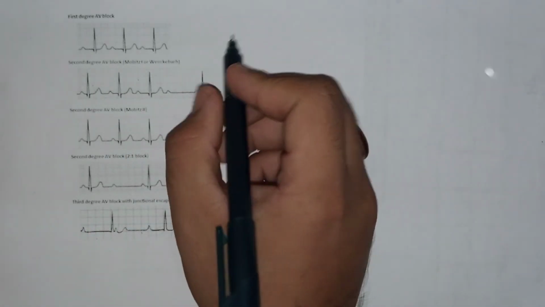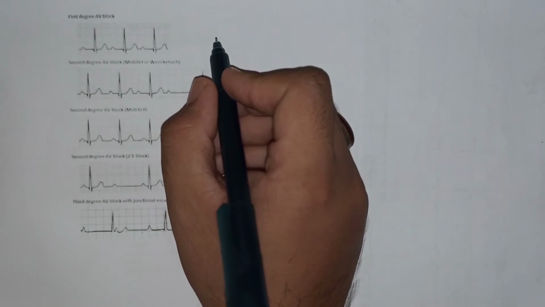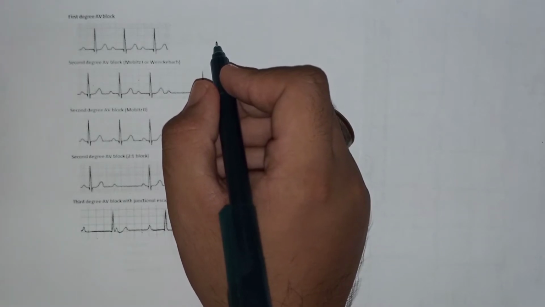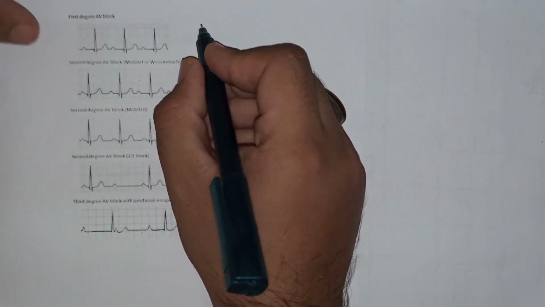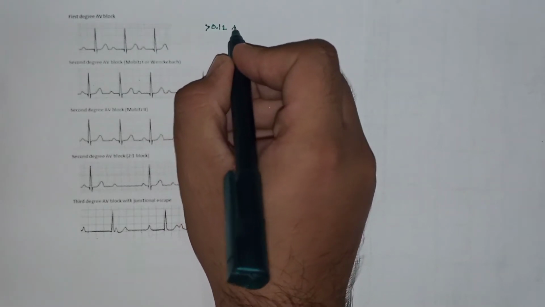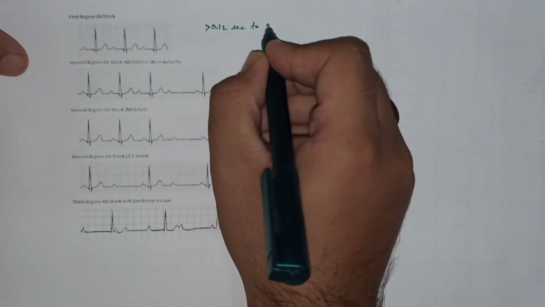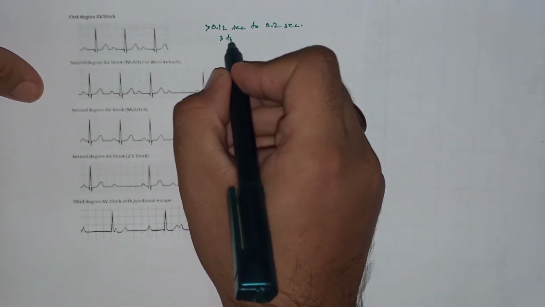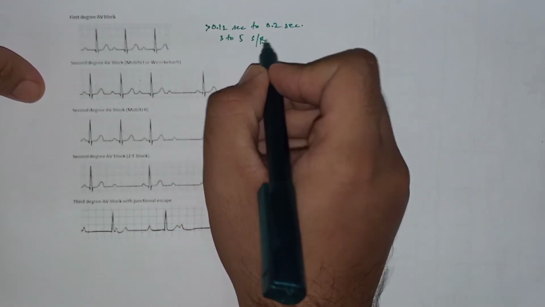First, you should know the normal duration of the PR interval, which represents the AV nodal delay, which is normal. The normal duration of the PR interval is from 0.12 seconds to 0.2 seconds. That is 3 to 5 small boxes in the ECG paper.